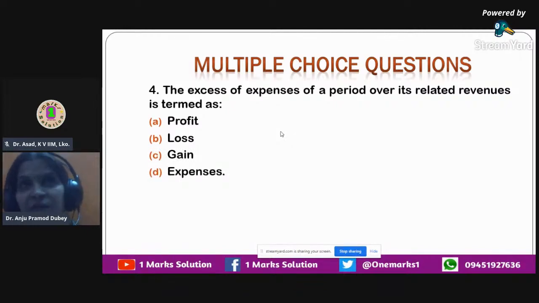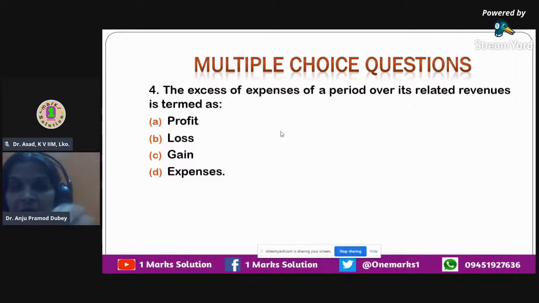Anytime your expenses are more than your revenues, you are in a state of loss. We all know that revenues are the income or the money that we generate by selling goods and services. So revenues are our incoming source, whereas through expenses we are spending money.